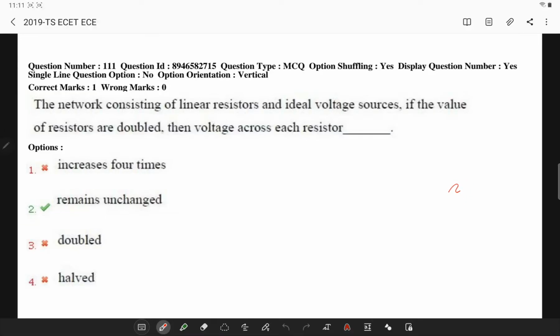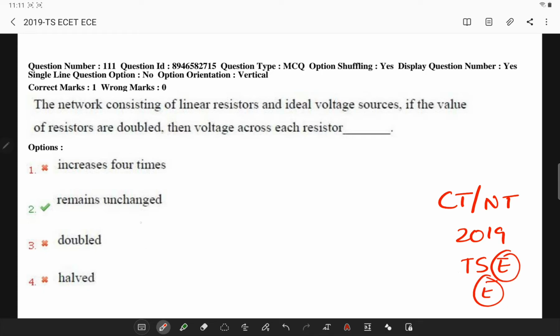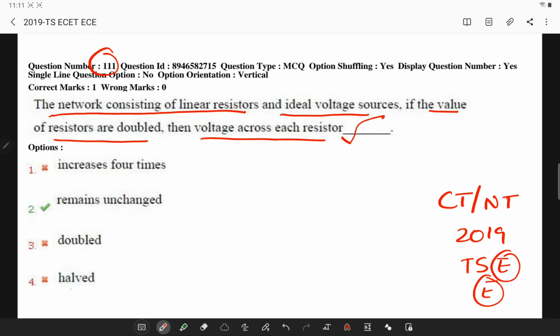Today let's solve questions related to circuit theory or network theory in the 2019 Telangana ESET ECE question paper. The first question: in a network consisting of linear resistors and ideal voltage sources, if the value of resistors is doubled, then the voltage across each resistor. If you observe, the voltage across each resistor is constant or unchanged. Now, what is the logical reasoning?